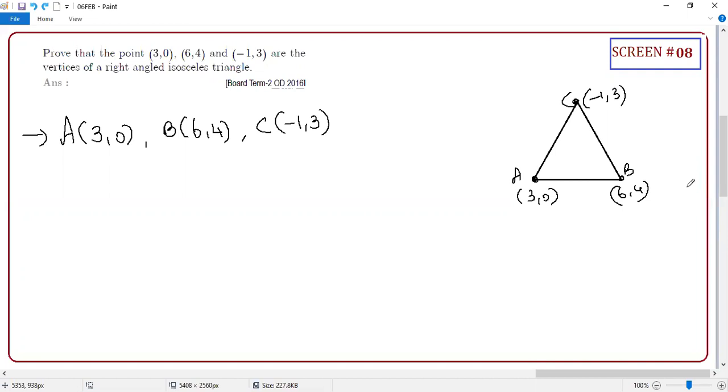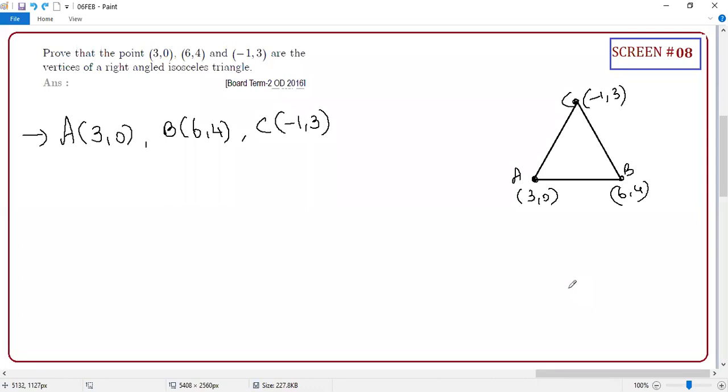Now, coming to the other point. All you need is the length, which means distance. Here is the magic: how your distance formula is going to help you prove that it's an isosceles triangle. Then they are giving one more word also, right angle triangle. For that you will take support of the Pythagoras theorem.